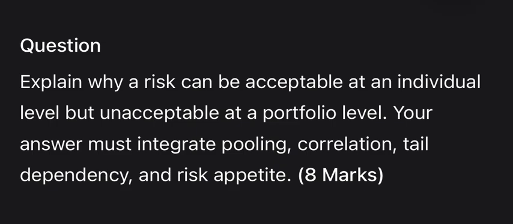While individual risks may appear uncorrelated during stable periods, they often exhibit tail dependency, where they move in tandem during extreme stress events. For example, individual mortgage defaults may seem random and acceptable in isolation, but during a systemic economic downturn, they converge, creating a heavy-tailed loss distribution for the portfolio. This shift significantly increases the probability of extreme losses that no single individual risk assessment could have predicted, undermining the firm's solvency.